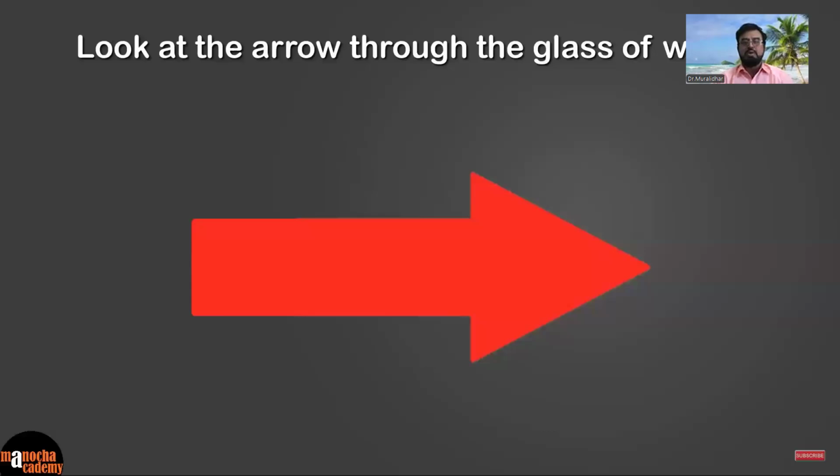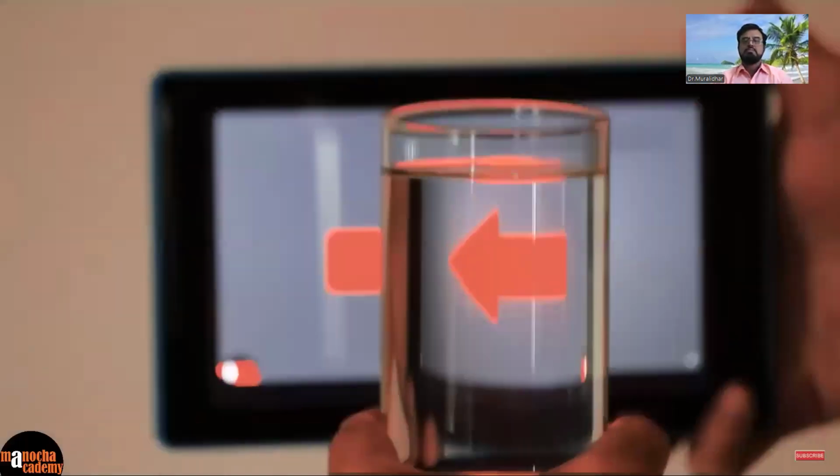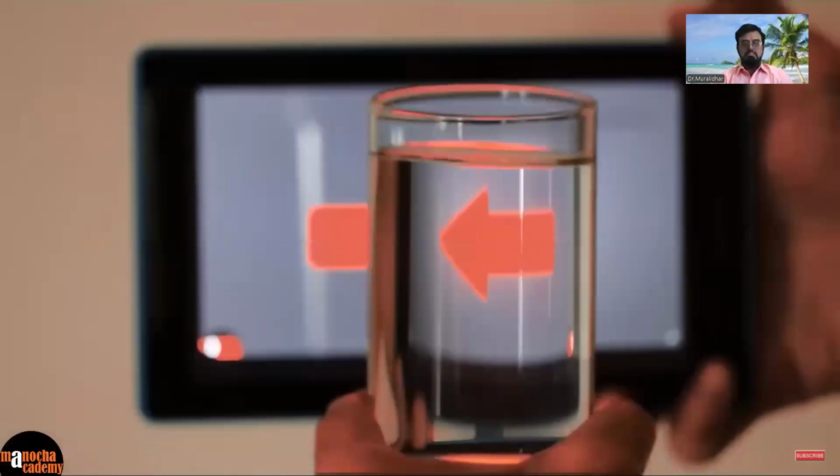Just like I told, na? Did you see the magic? Did you see the arrow changing its direction? It's happening due to bending of light. This is called refraction of light, and it's going to be the topic of this video. And then, as usual, we'll finish off with our top 3 questions on this topic.